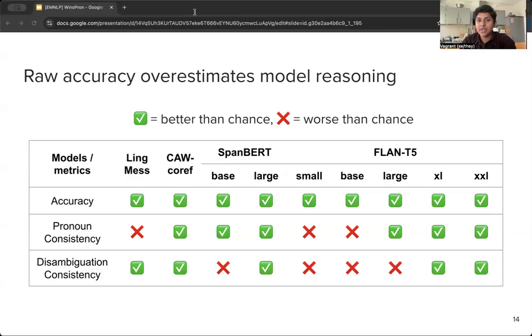And for measuring disambiguation consistency, we look at the two templates that disambiguate the coreference between, let's say, the cashier and the customer. And we look at whether models can resolve both of them correctly. So with these consistency metrics, it becomes clear that accuracy overestimates model performance, and consistency metrics present a bit more of a realistic picture of how these systems resolve coreferences. So the smaller sizes of FLAN T5, LingMess, and SpanBERT base are not terribly good, and the others are more consistent in their responses.